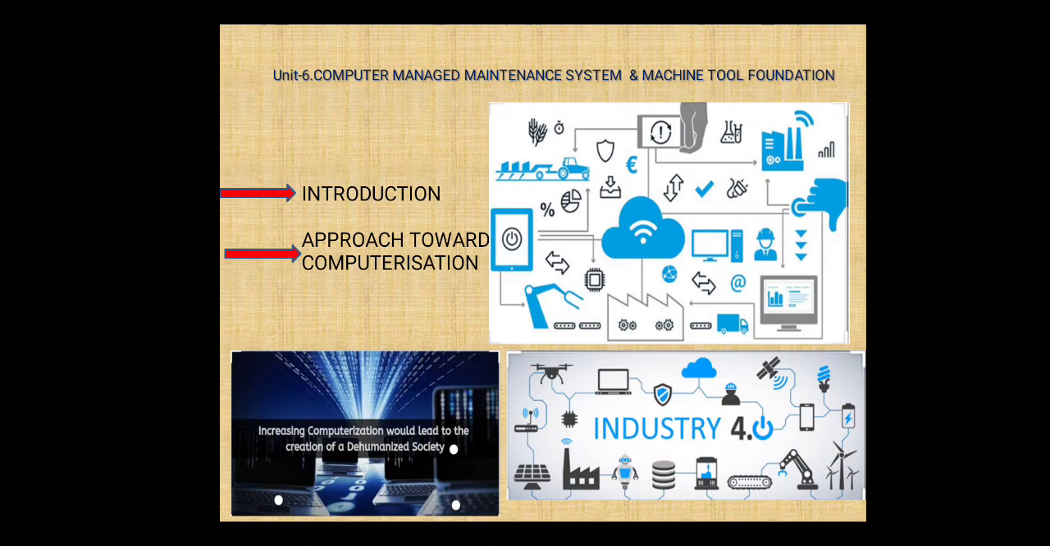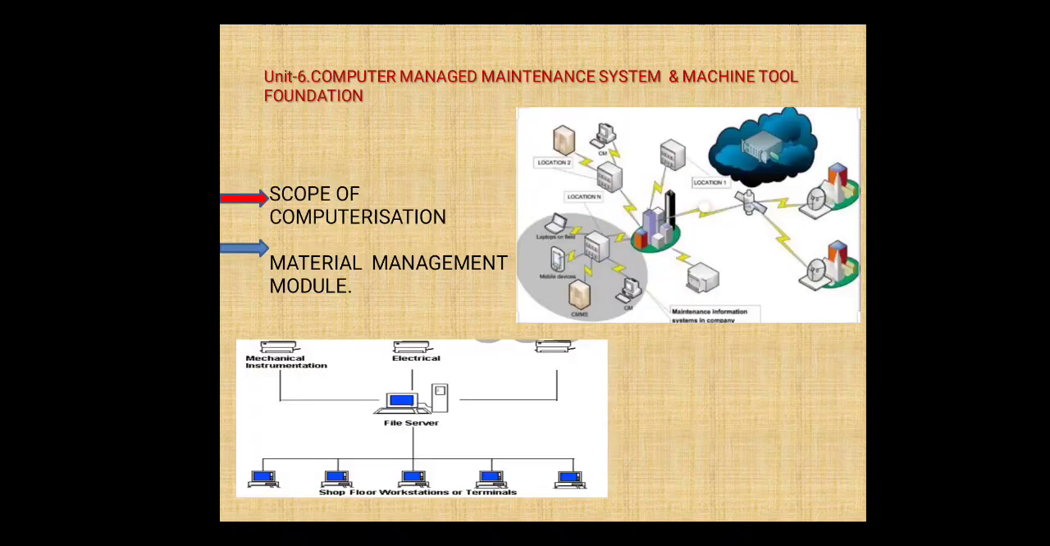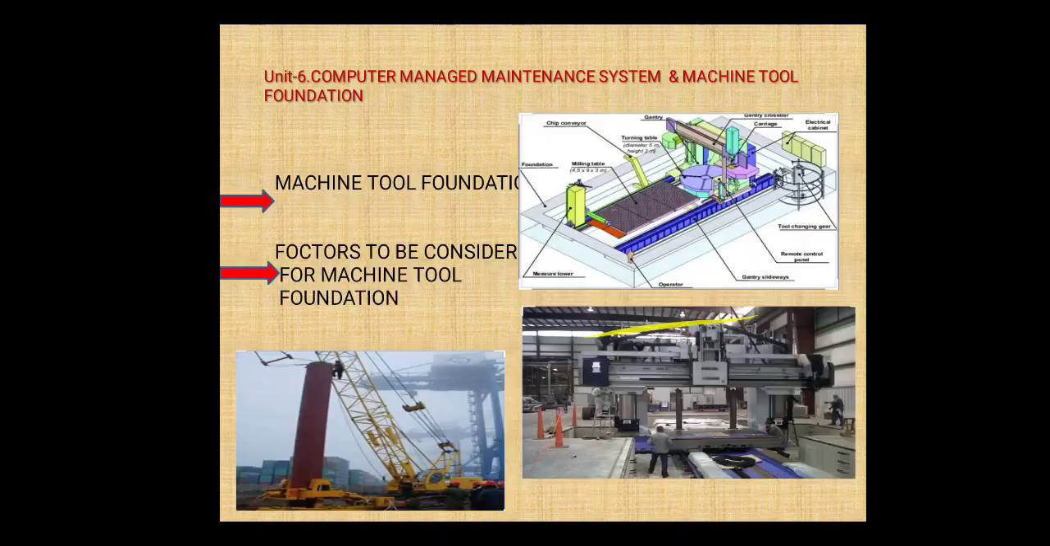Just go through the previous question papers, and the scope of computerization and the material management module. You have to answer how computerization is implemented in every industry, like the material management module. Read the importance carefully. Then the factors: definitely they are going to ask these factors, because they have been asked many times. You have to read those factors carefully and remember those points.